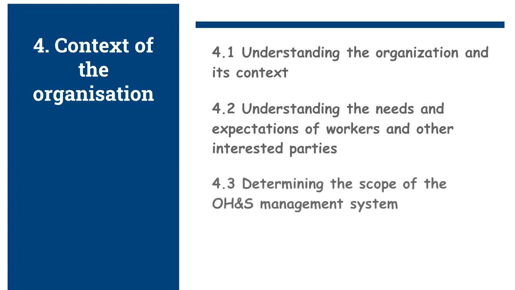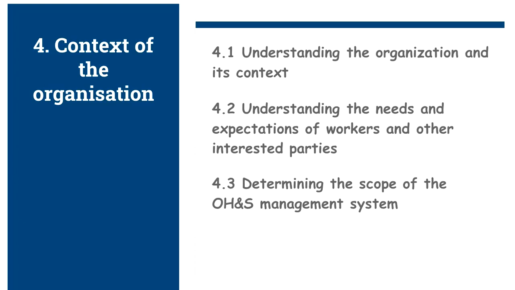4.3 Determining the scope of the occupational health and safety management system. The organization shall determine the boundaries and applicability of the occupational health and safety management system to establish its scope. The system shall include the activities, products, and services within the organization's control or influence that can impact the organization's occupational health and safety performance.